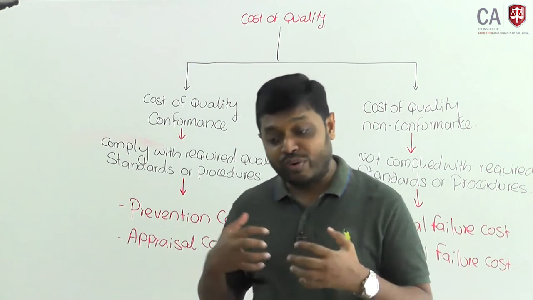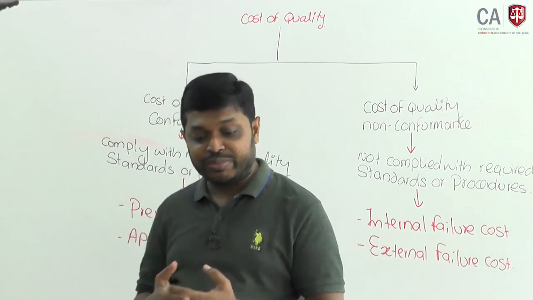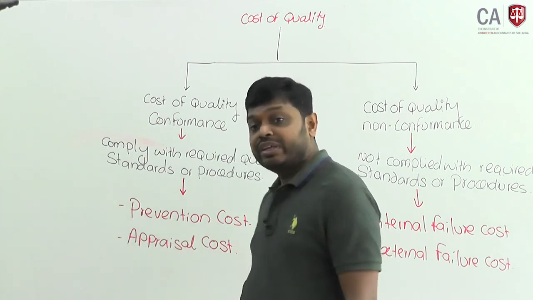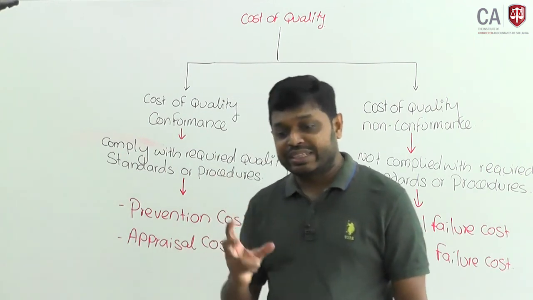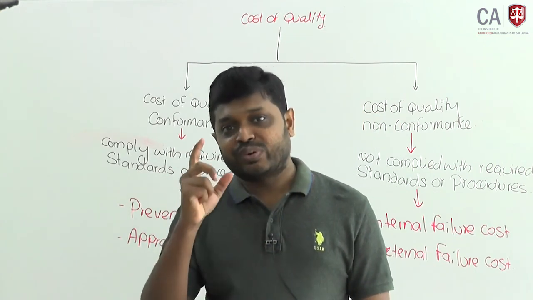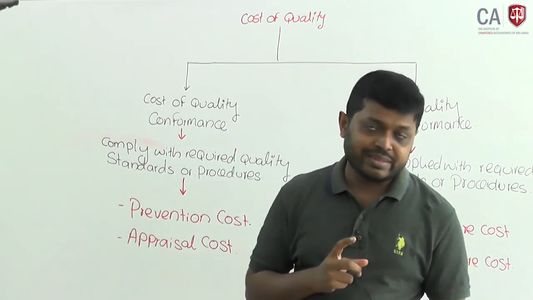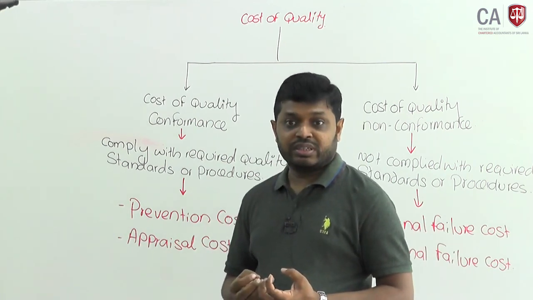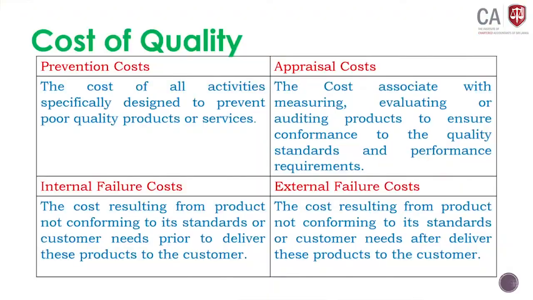It might be an audit, it might be other measurements. Those are performed in order to evaluate whether the particular product or service meets the required quality standard. As an example, quality inspection comes under appraisal cost.